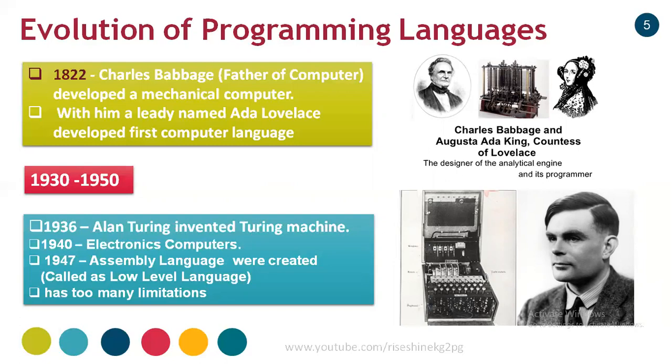Low-level language means which is understood by the machine only. To write the program, to write the sequence of instructions using such assembly language, you need some special skills. You must know all the syntax, semantics, and all the symbols in that language. So such assembly language has too many limitations.